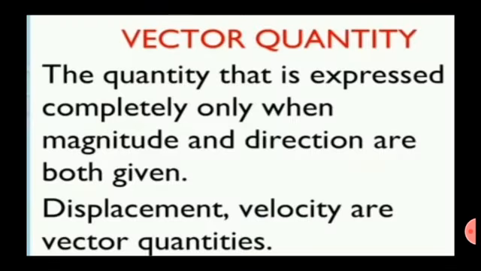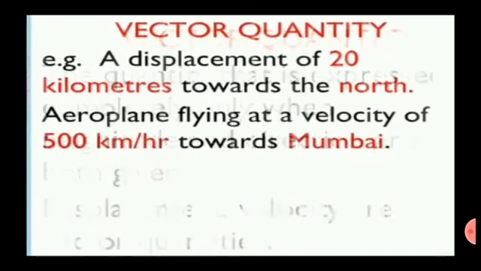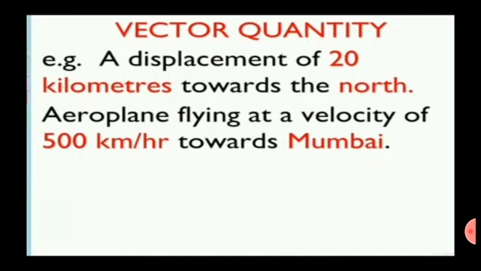Vector quantity: the quantity that is expressed completely only when magnitude and direction are both given is called a vector quantity. Displacement and velocity are vector quantities. For example, a displacement of 20 km towards the north. So here 20 is the value, kilometer is the unit and direction is north.